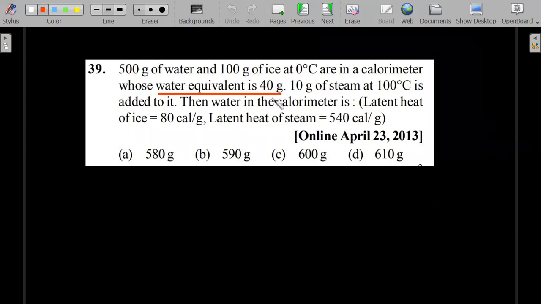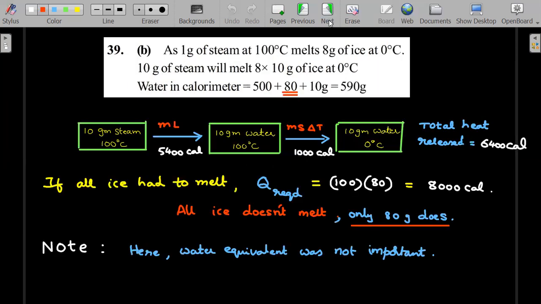Okay, right? I'll try to give you another idea of a question where your water equivalent can be used by the examiner to trick you into making a mistake. Here this 500 grams of water stays where it is, that is 0. Only these two are interacting. 100 grams of ice, so 80 grams of ice has melted, so 80 grams of water is formed. So total is 500 plus 80 plus this 10 grams, so the answer is 590.